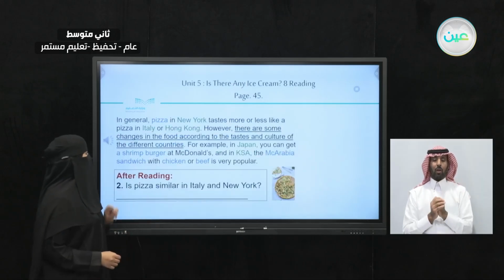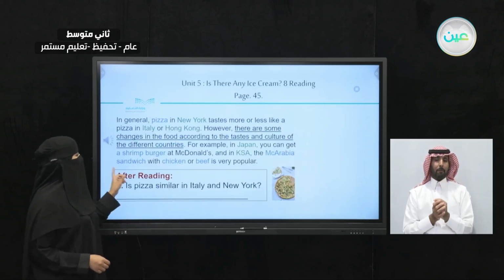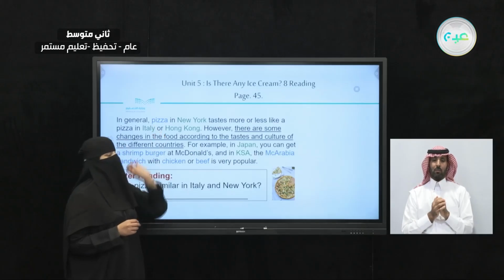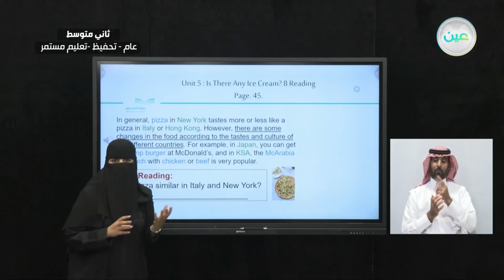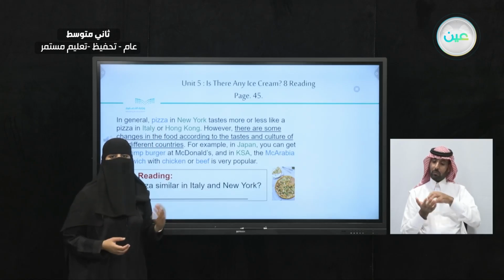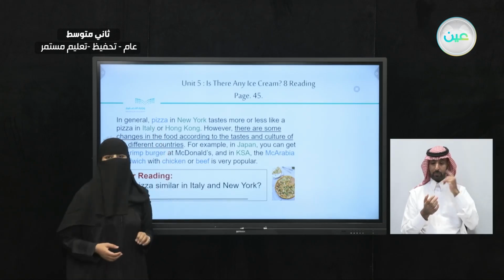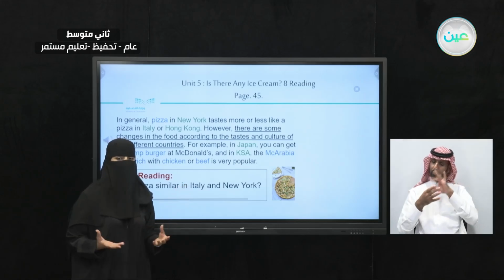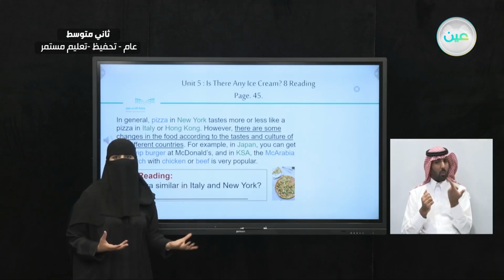Now, let's take a look here. So I did change the color of the places with green, and I changed the color of the food to blue. So the places and the countries are green, and the food is blue. So when you're reading this part, you can find which ones are international and where it is from.